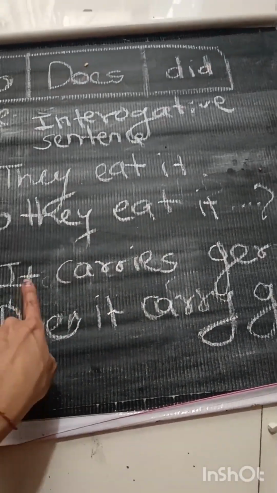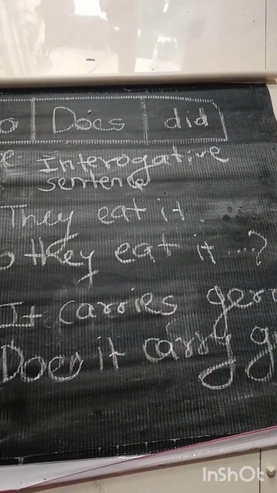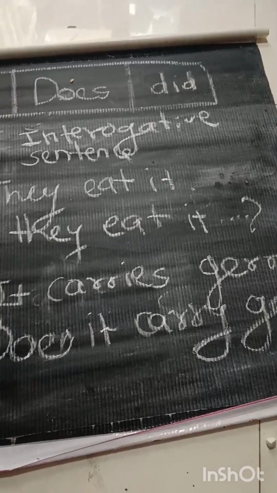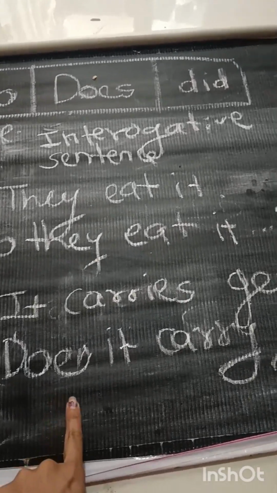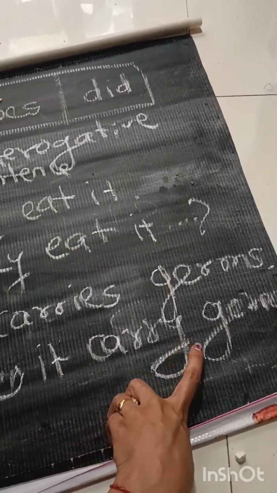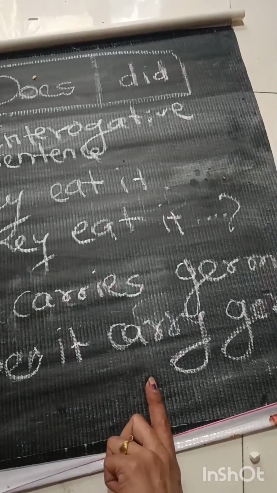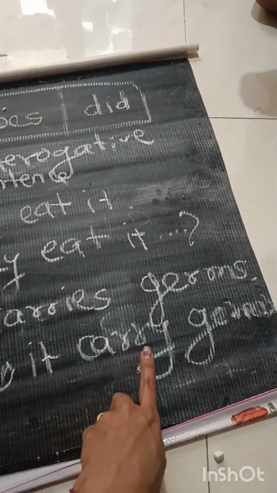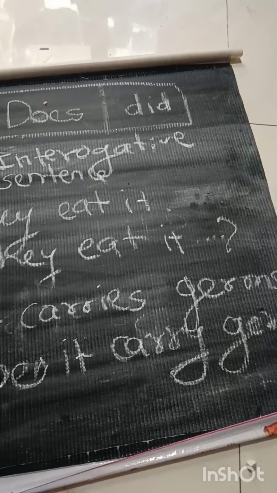Okay, it carries germs. It carries germs means किसी चीज़ पे germs है, किसी चीज़ पे माइक्रो ऑर्गेनिजम्स है. So what will its question type be? Does it carry germs? Here carries will become carry as it is the first form of the verb. Okay, so what will happen? Does it carry germs? Does it carry germs? Don't confuse.